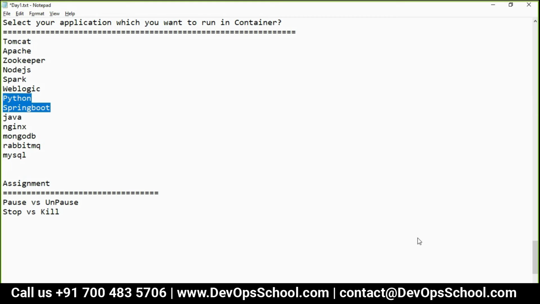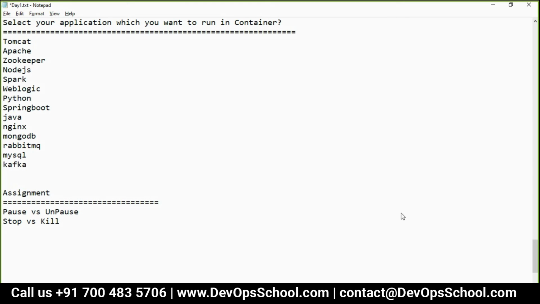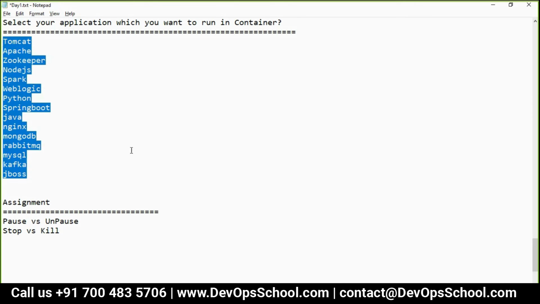Yadagiri? How about Kafka? Kafka, yeah. These are the applications which you guys are using. So many applications. Okay. Yadagiri? Firefly? Java? Firefly? Yes. Okay.